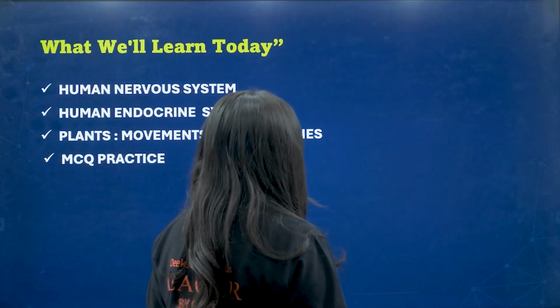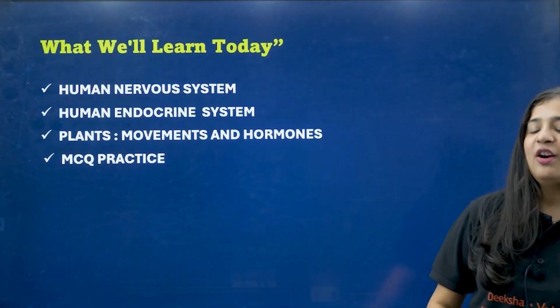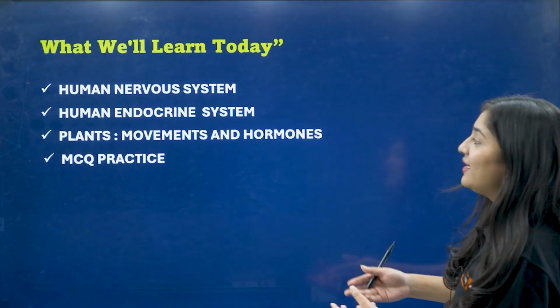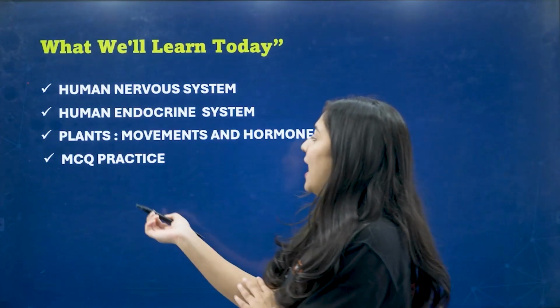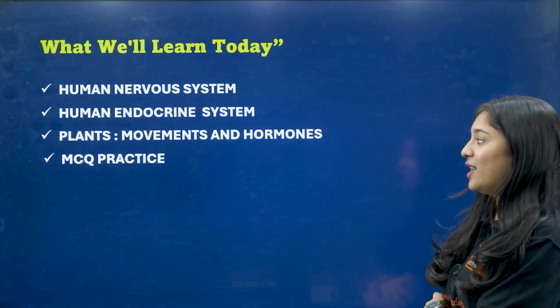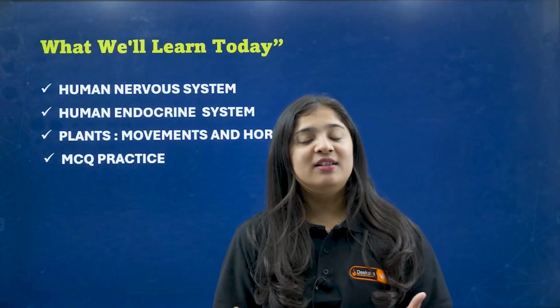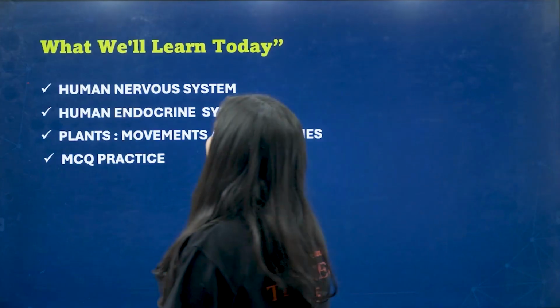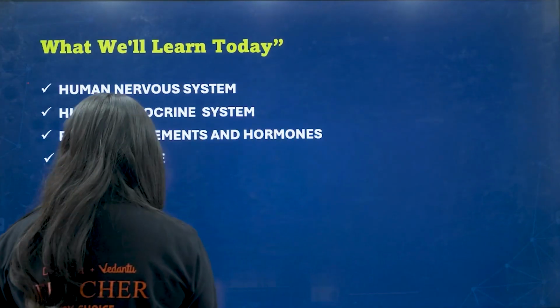So what are we learning today, my dear kids? Today we are going to study about the human nervous system and the human endocrine system and their hormones, and plant movement and their hormones we are going to study in plants as well, and in between we are going to discuss MCQs so that our concepts will be very much clear. Okay, we will start here.